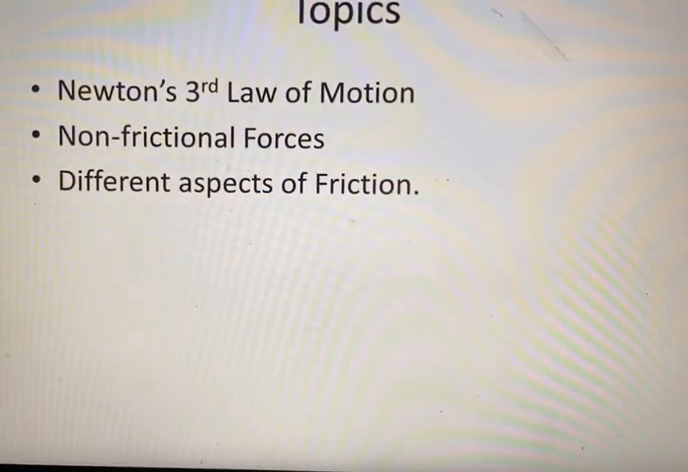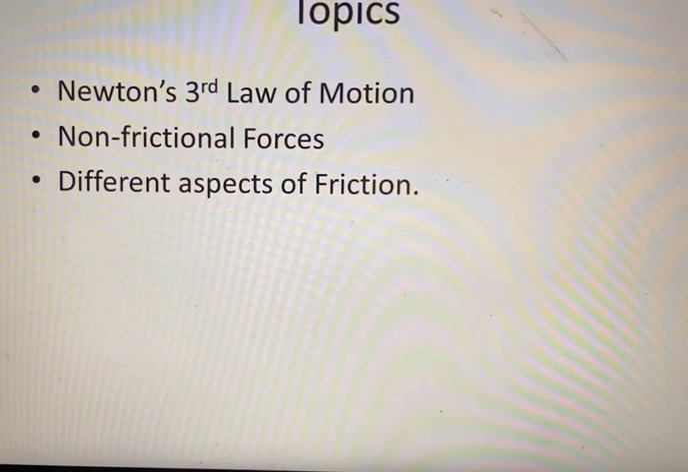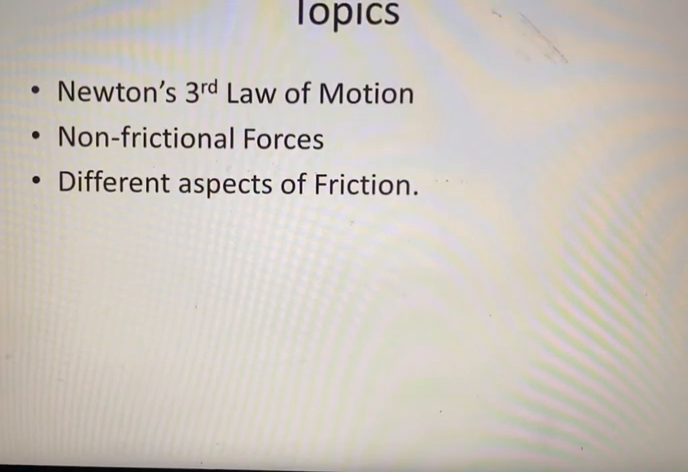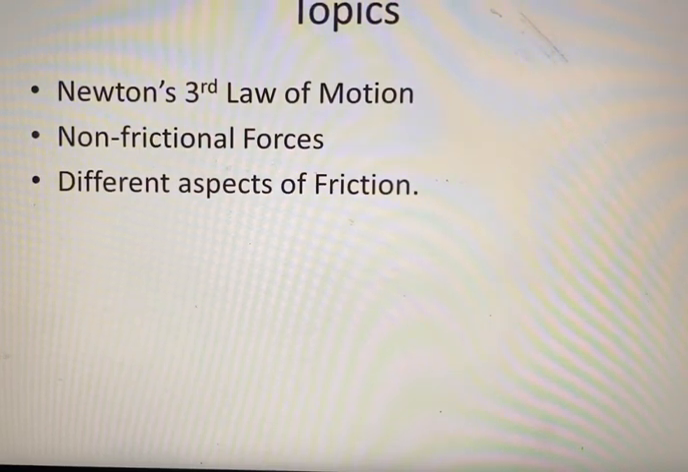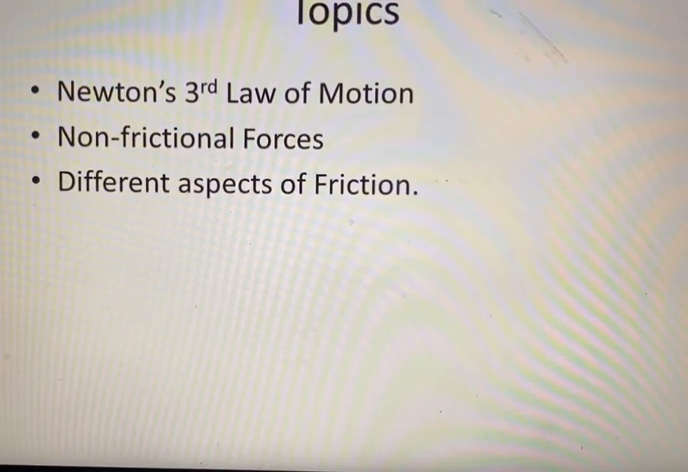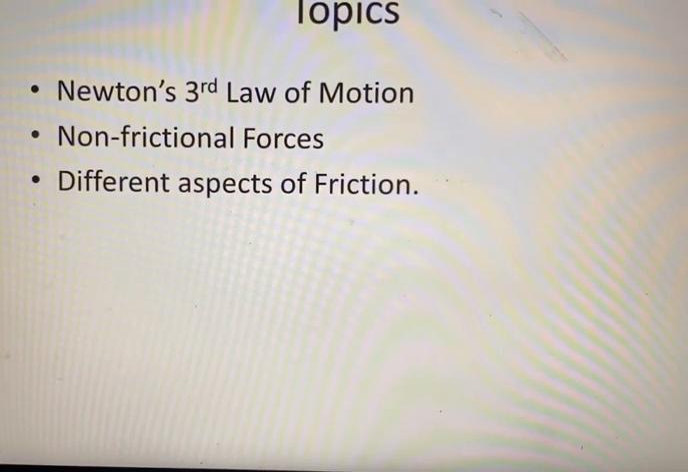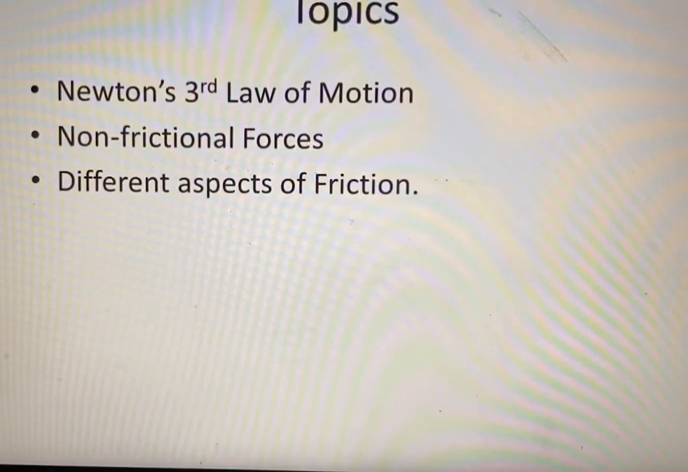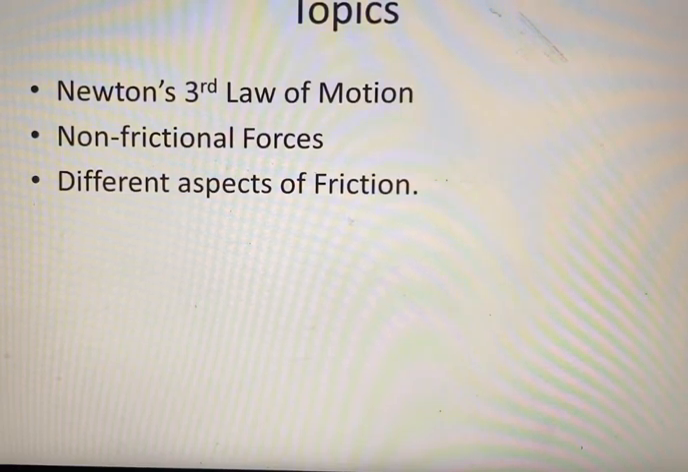Today's topics are Newton's second law of motion, non-frictional forces, and different aspects of friction. After finishing the topics, we'll get to know the practical examples of the third law of motion and different types of non-frictional forces and their utilization, and merits and demerits of different types of frictions.